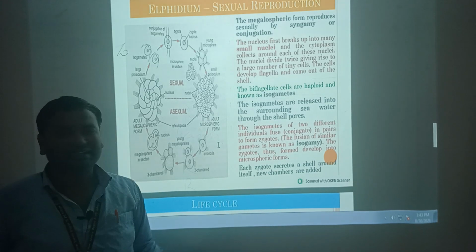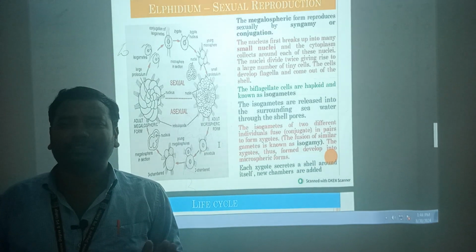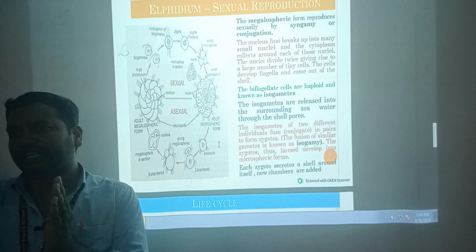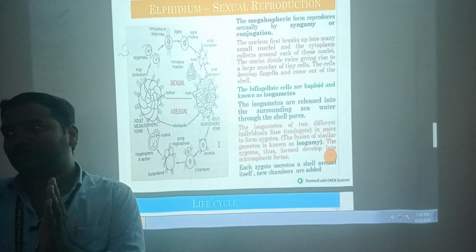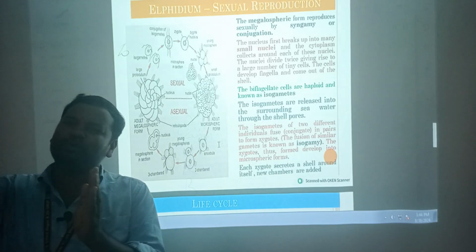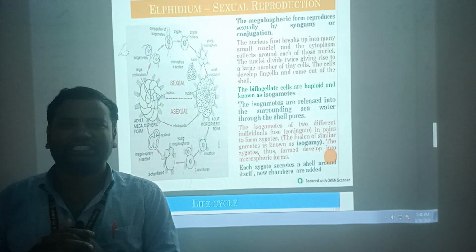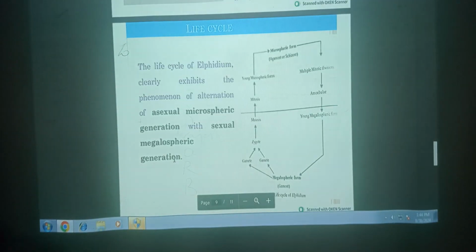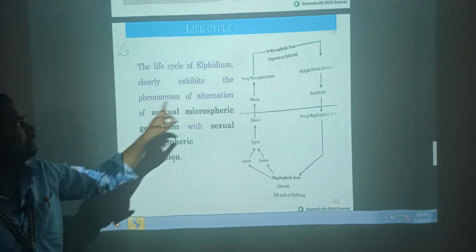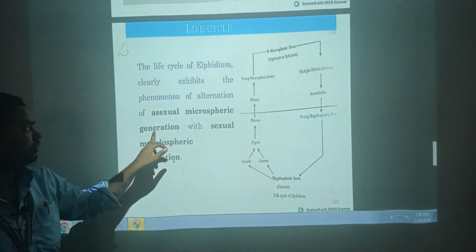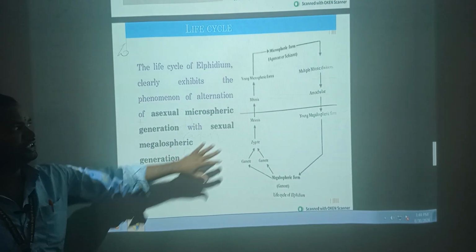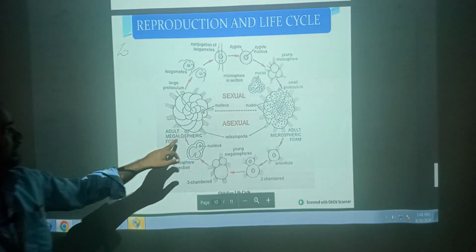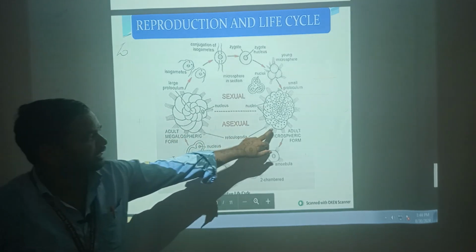New chambers are added. My dear students, the main concept is that the microspheric form undergoes asexual reproduction and changes into the megalospheric form. The megalospheric form undergoes sexual reproduction and changes into the microspheric form. This is the alternation of generation or metagenesis process. The life cycle of Elphidium clearly exhibits the phenomenon of alternation of the asexual microspheric generation with the sexual megalospheric generation. This is the main concept. And finally, this is the diagram, very important. This is the adult microspheric form.